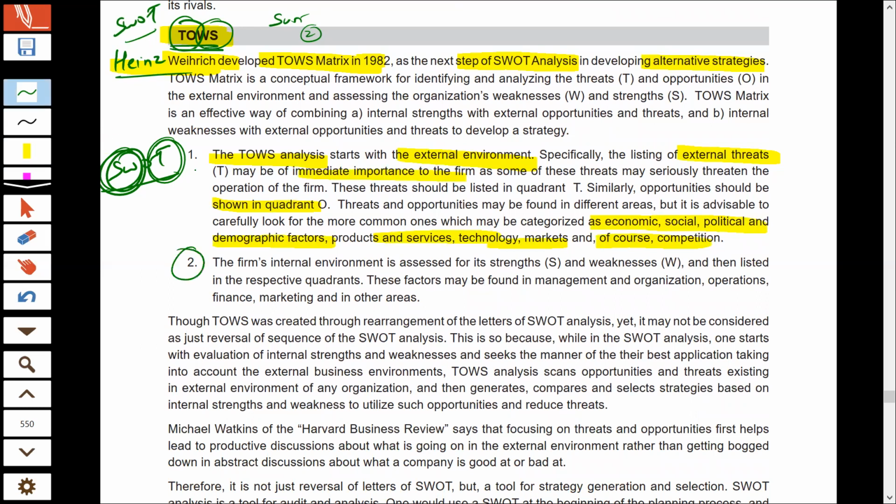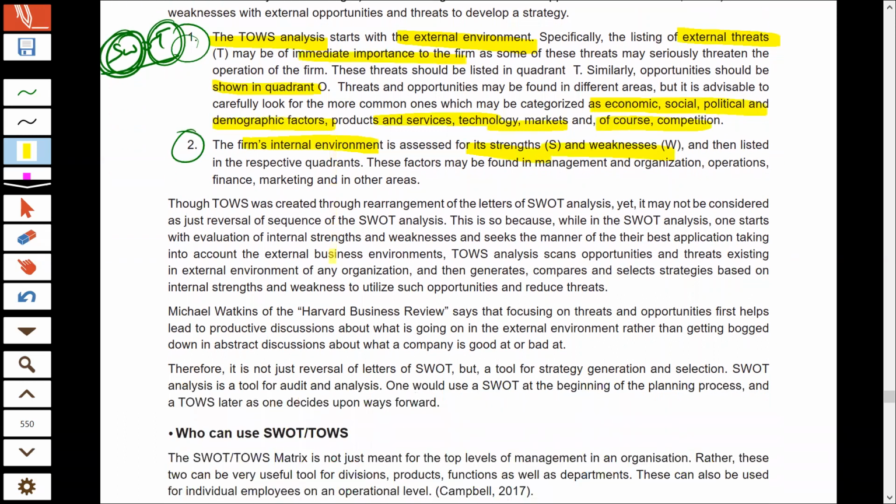And in the second step, you will find your strengths and weaknesses by analyzing your internal environment. Now, as I already told you, TOWS is not just a rearrangement of SWOT analysis. It is not just the reversal of SWOT. It is much more. They are writing the same thing once again.